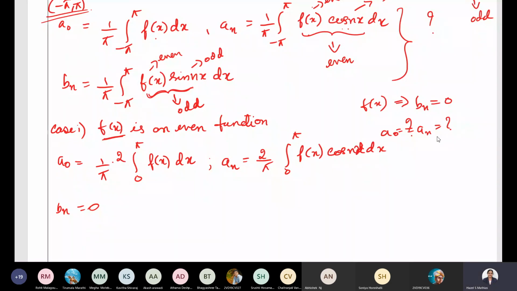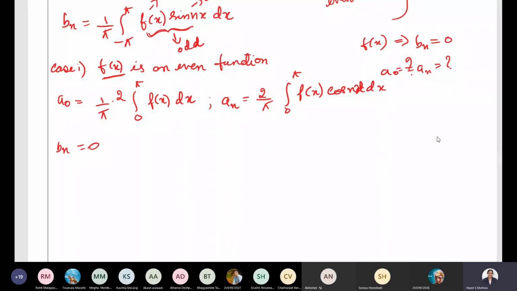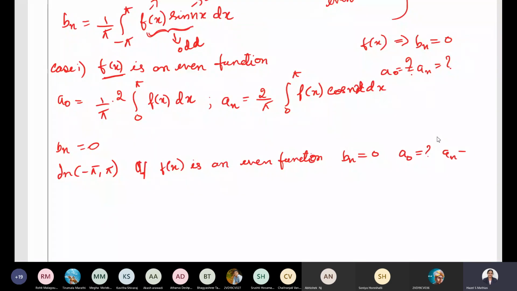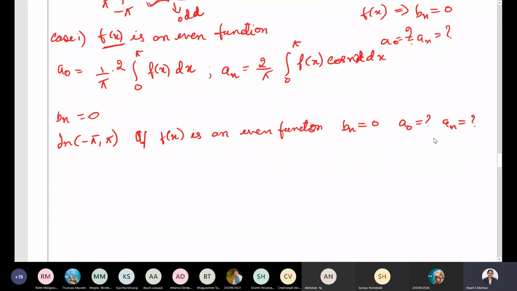Remember this. In the interval minus pi comma pi, if f of x is an even function, if you can find that it is an even function, then directly write Bn equal to 0 and find the value of a naught and an. Next, I consider the second case, when f of x is an odd function.